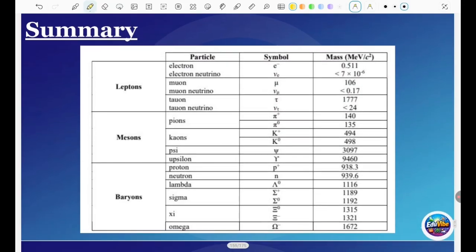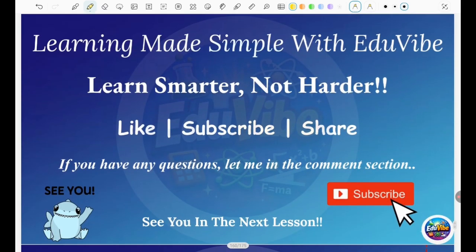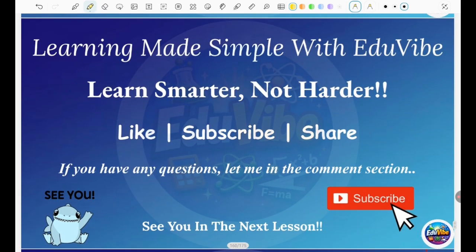And there are some leptons, muons, and the hadrons. You just have to know the electron, the electron neutrino, their symbols and their MeV conversions, and the proton and the neutron for now. You don't have to memorize this whole table. Just note the electron, electron neutrino, proton, and neutron. So that's all for this, and that is the end of this topic. We just did the introductory part of this topic, and we can't go into more detail. There is some detail in that, but not for now. That is for higher studies. So that's all for this lesson.